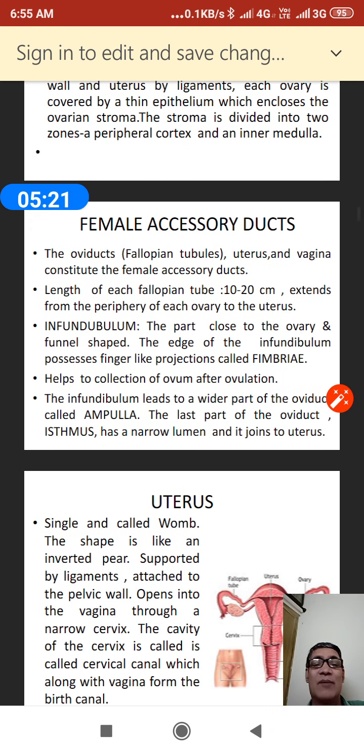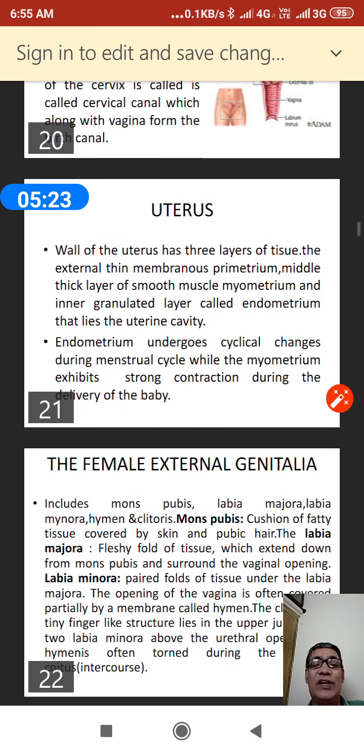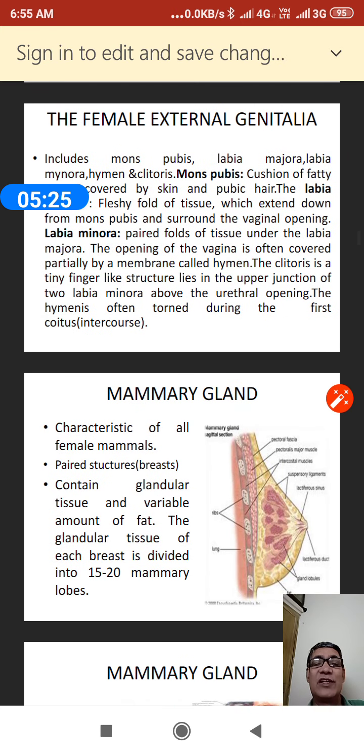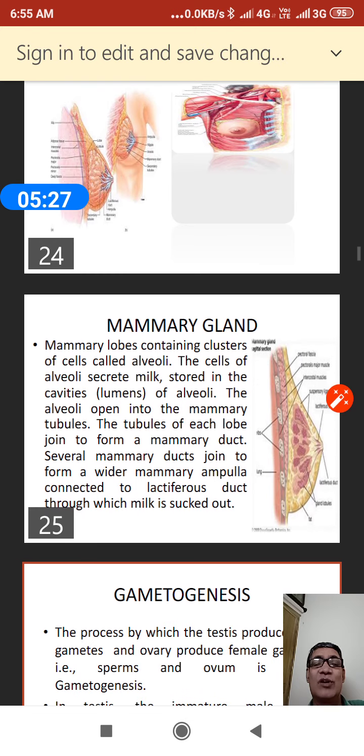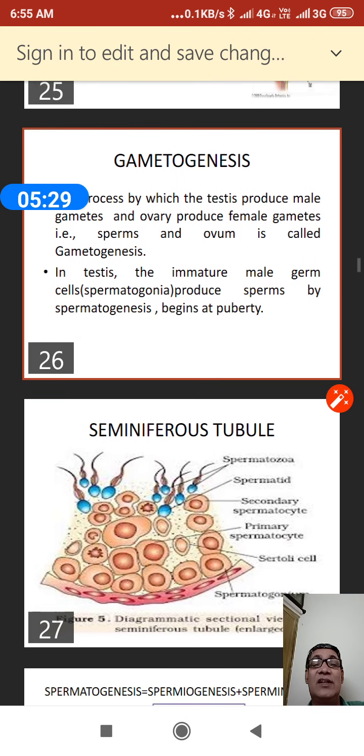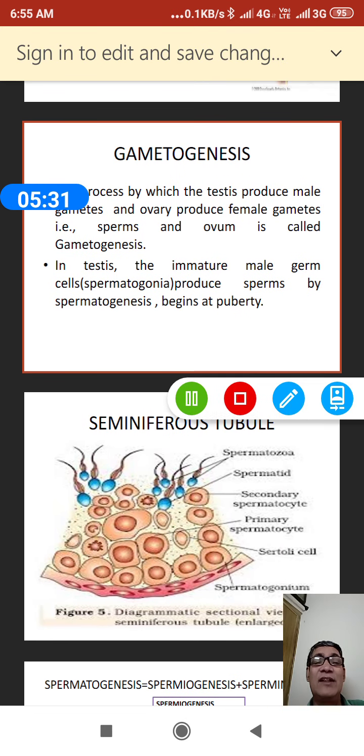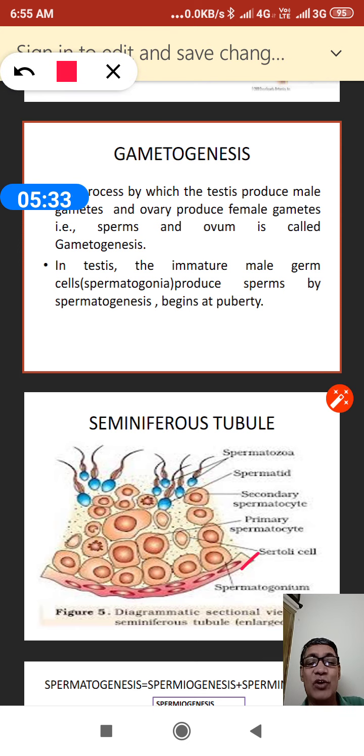The immature male germ cells are produced in the inner wall of the testicular seminiferous tubule. These cells are called spermatogonia. I am encircling the spermatogonia. It is an immature male germ cell.